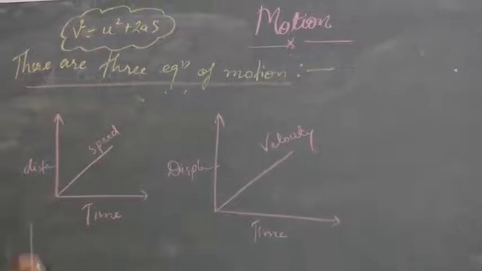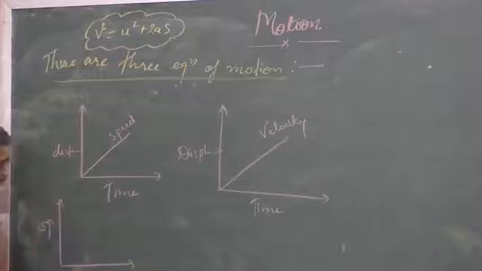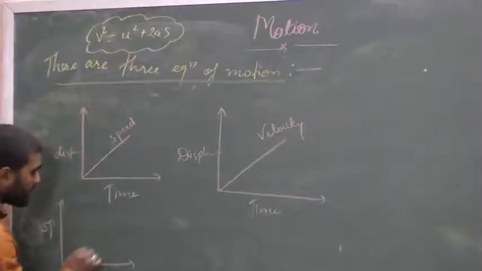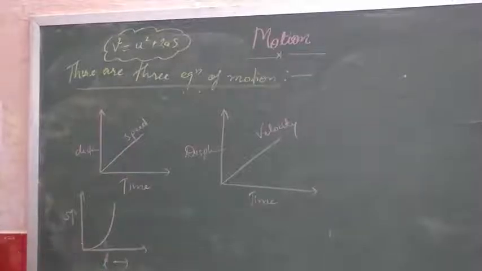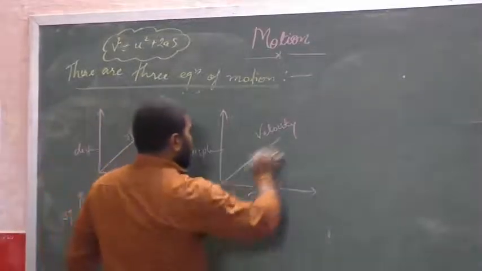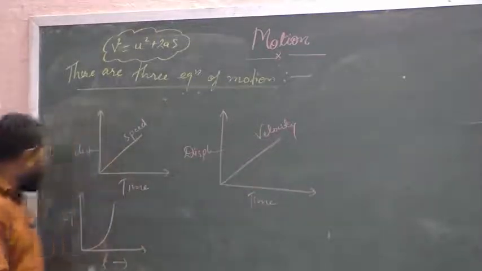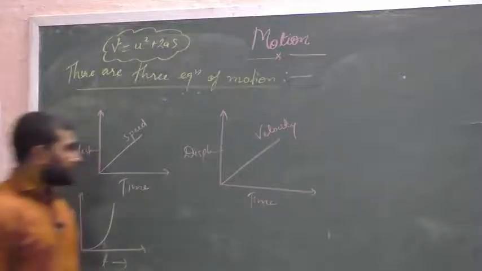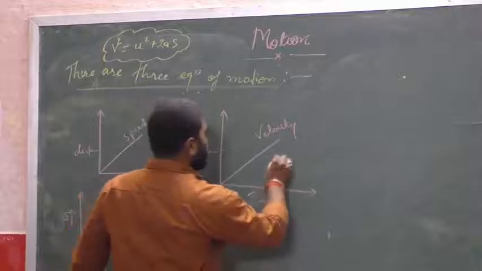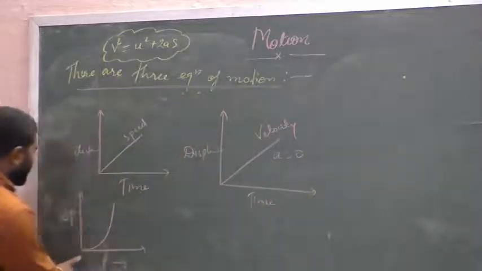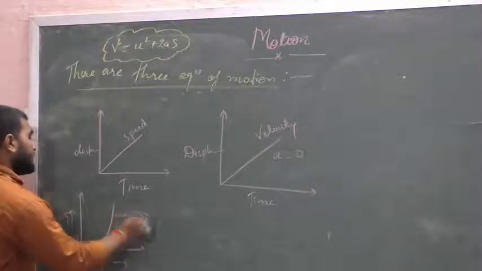If the displacement time graph is given in this way, here the motion is non-uniform motion, and if it is a straight line, we can say the motion is uniform motion. In the case of uniform motion, acceleration will be equal to 0, and in the case of non-uniform motion there will be some acceleration.